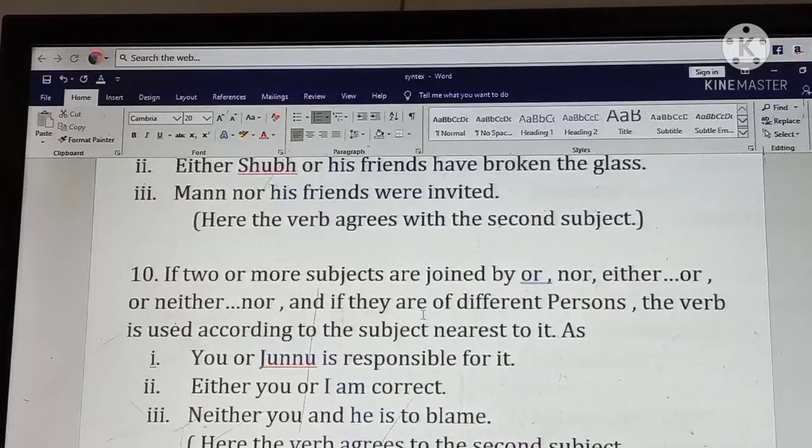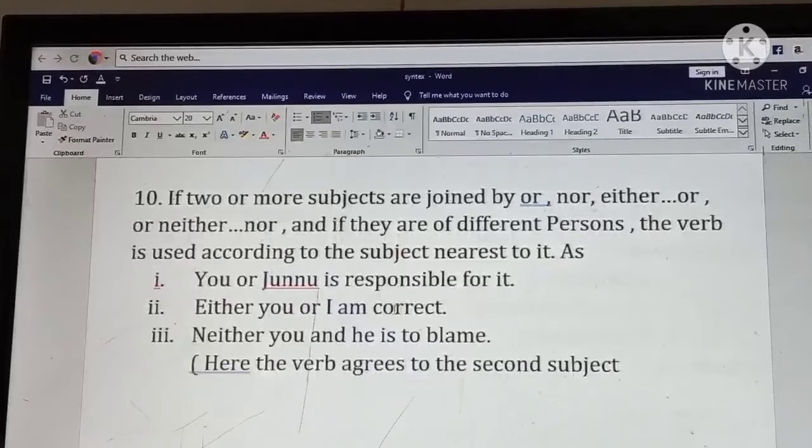Rule 10. If two or more subjects are joined by or, nor, either or, neither nor, and they are of different persons, the verb is used according to the subject nearest to it. You or Junu is responsible for it.